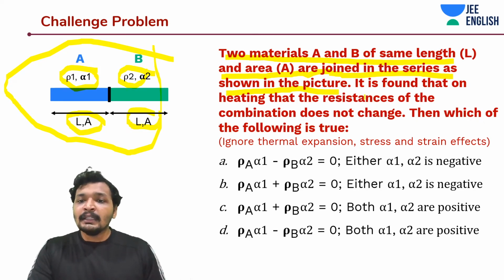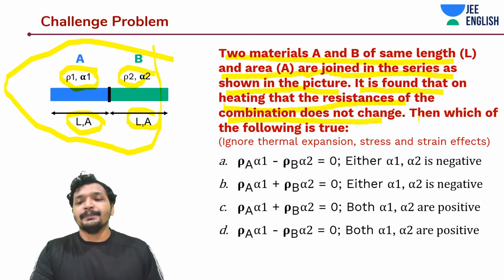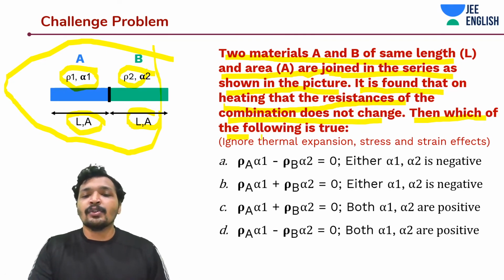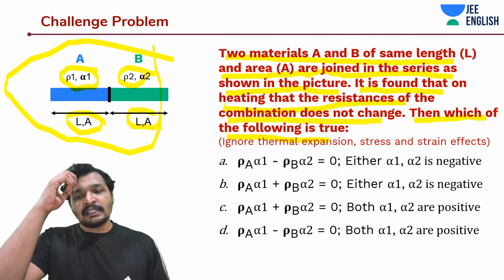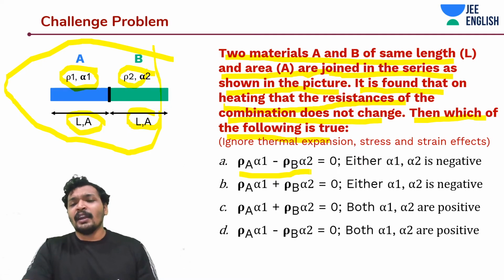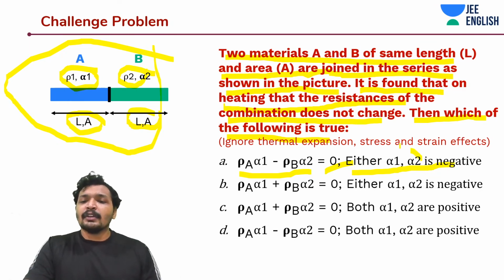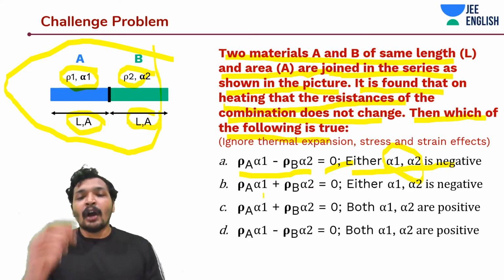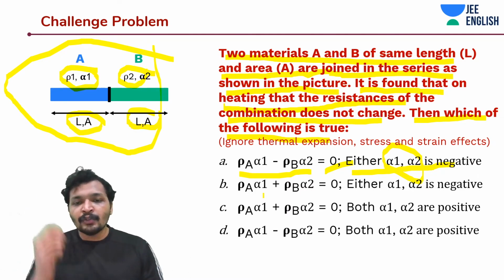And it is also found that on heating the combination, the resistances do not change. Then which of the following is true? Ignore thermal expansion, stress and strain effects. There are many answers given over here. Rho A into alpha 1 minus rho B into alpha 2 is equal to 0, or either alpha 1 is negative. So they're talking about the nature of alpha 1 and alpha 2, and how it behaves when I'm multiplying rho into alpha.